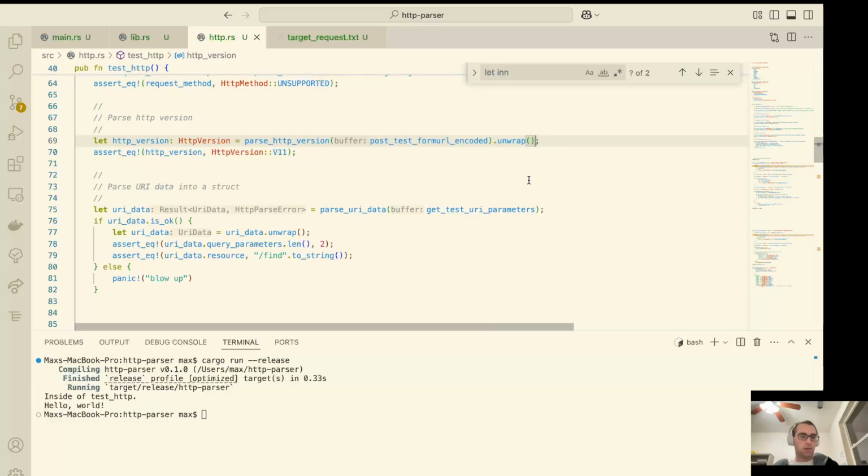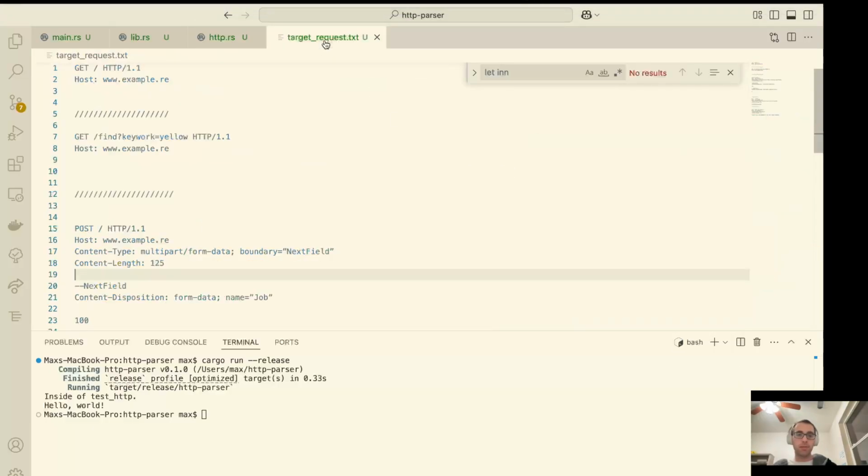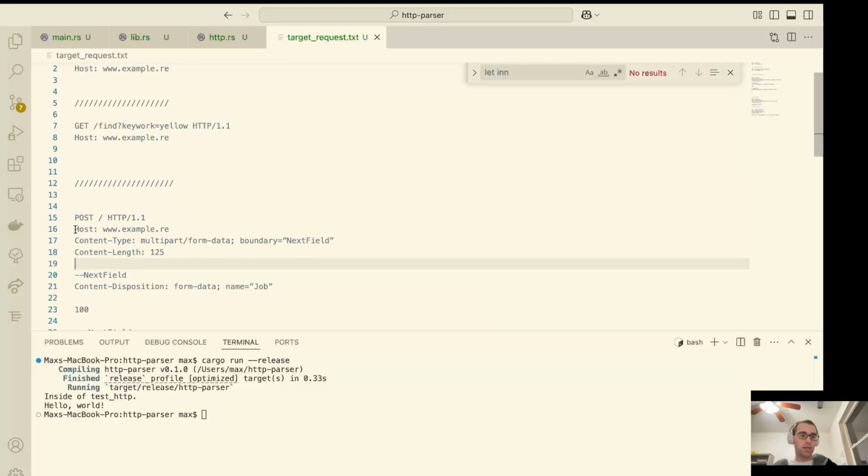All right, cool. I think that's enough. And starting in the next video, we're going to do more parsing of data. Specifically, we're going to be parsing these other keys inside of our header. So, looking forward to it.